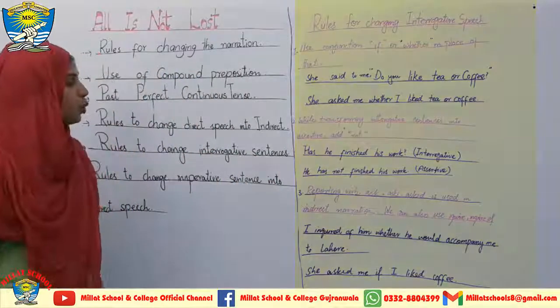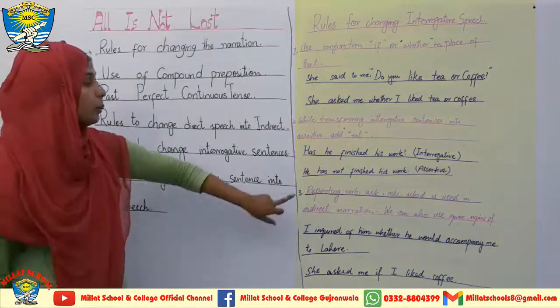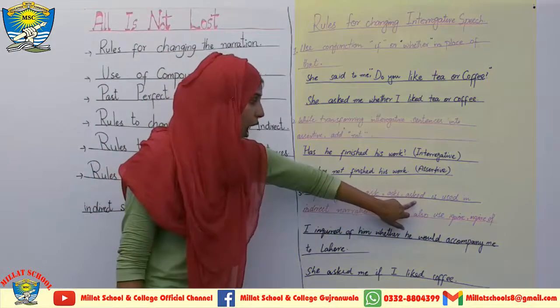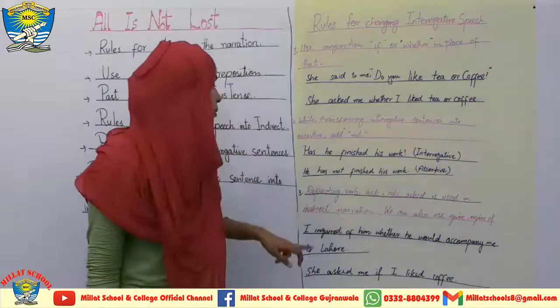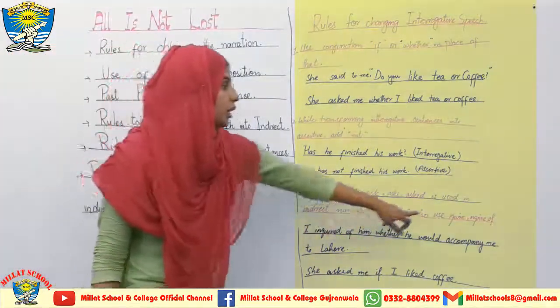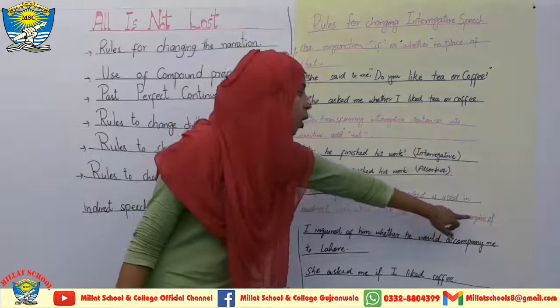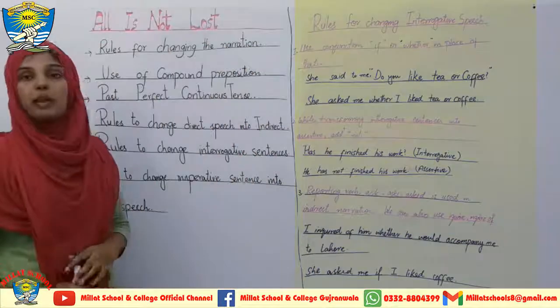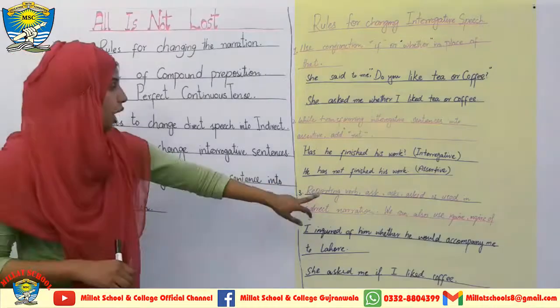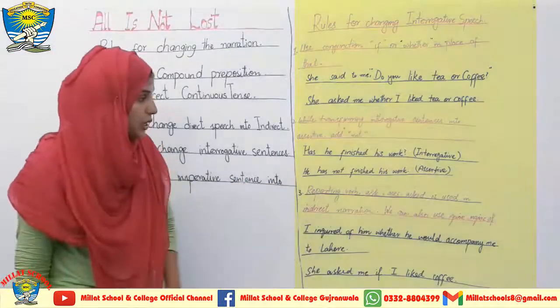Now I am coming towards the third rule. Reporting verb ask, asks or asked is used in indirect speech, and we can also use inquire or inquire of in place of ask or asked. I have used these 2 types of verbs over here in these 2 examples.